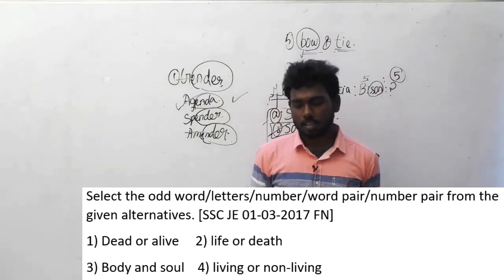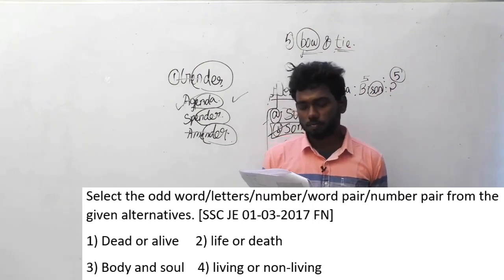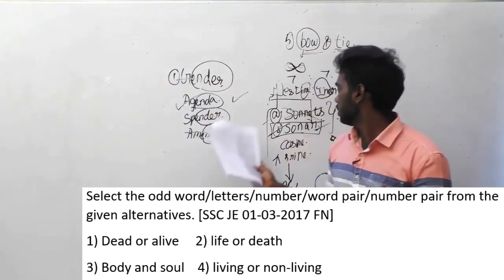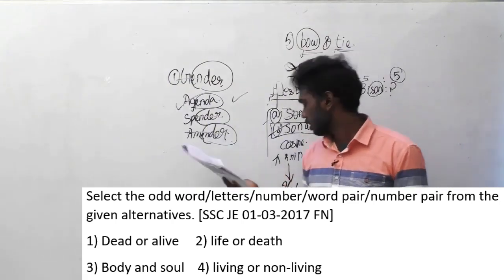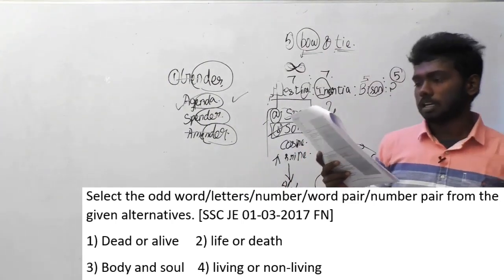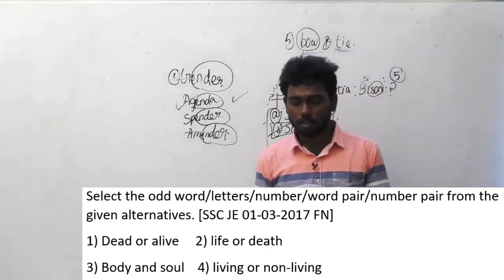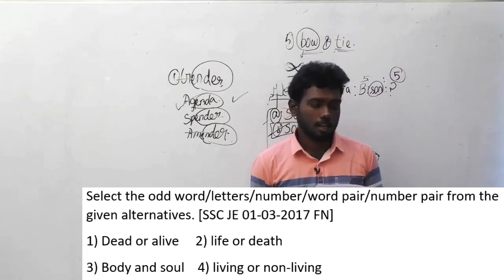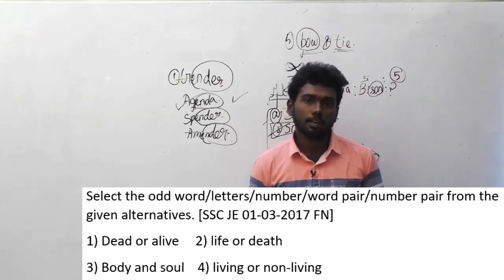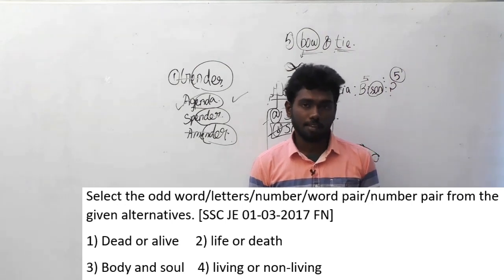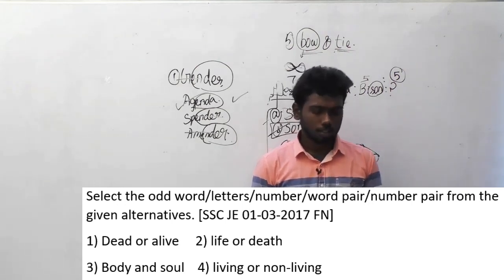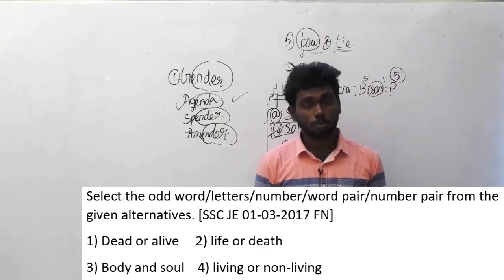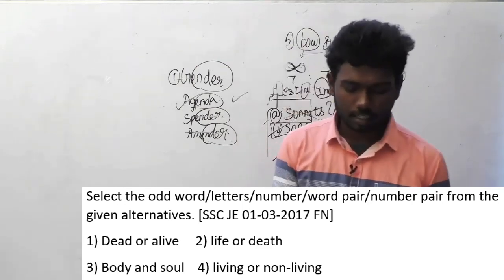You can get it easily if you think of a different logic, not following the alphabets or number of alphabets things. This one is all about opposite things. That's the logic here. Dead and alive, they are opposite to each other. Life or death, they are also obviously opposite to each other. Living or non-living, they are also opposite to each other. And you can easily guess it here itself.